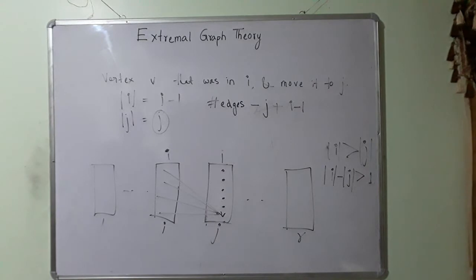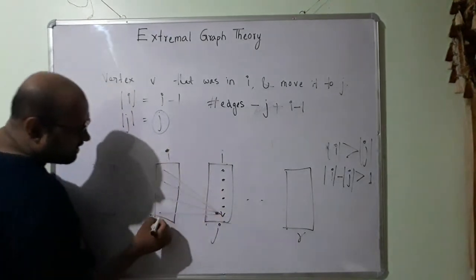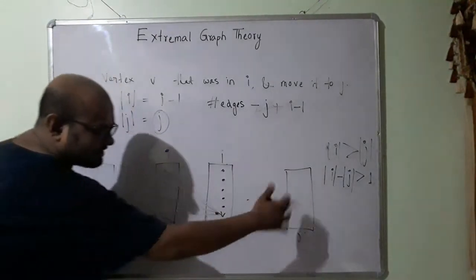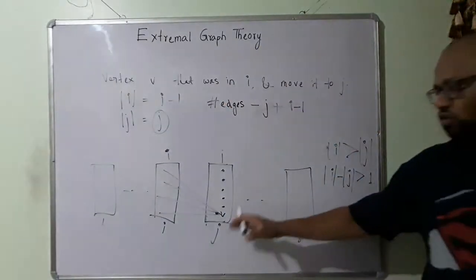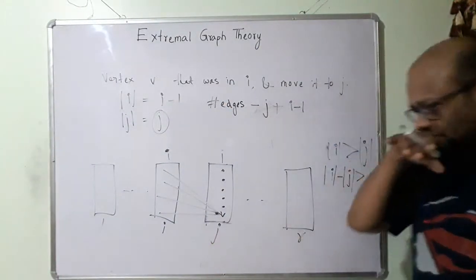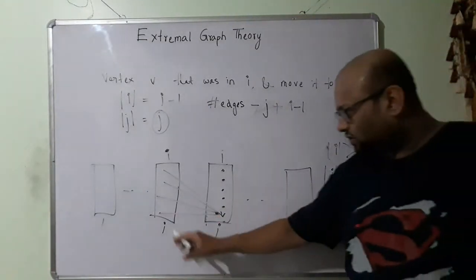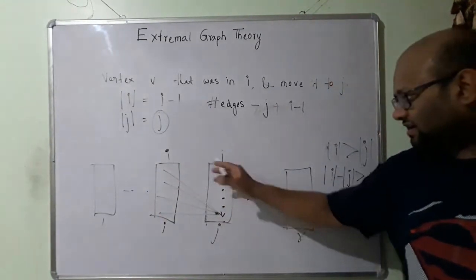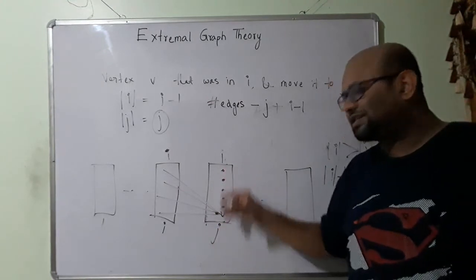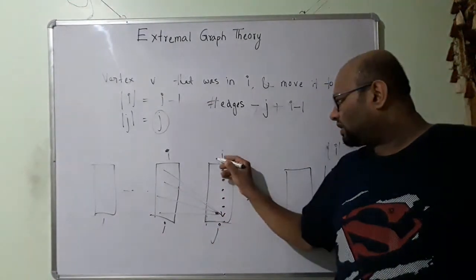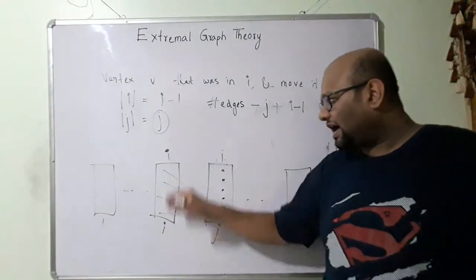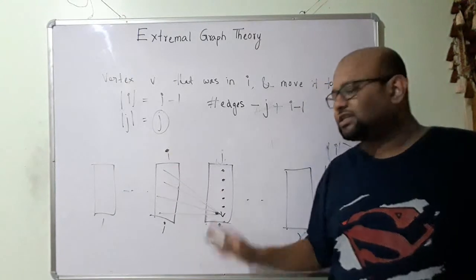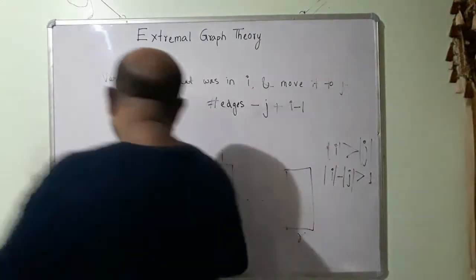So yeah, this is one thing. Apart from this, previously it had all these edges to all the vertices in all these other sets, and those are not going to change. Those are going to stay the same. Only these are going to change. All these edges from V to the vertices in J are going to be removed, and after moving to J, I am going to add all these edges to all these elements in I.